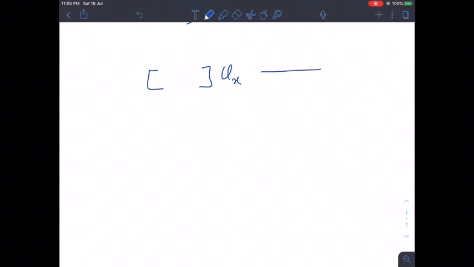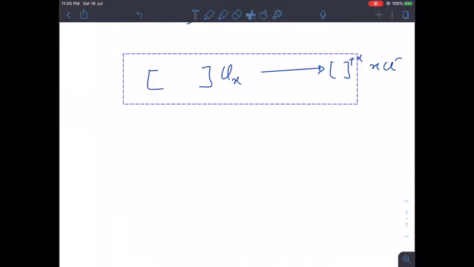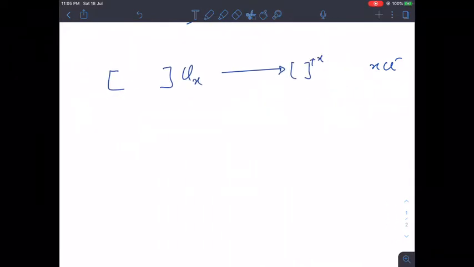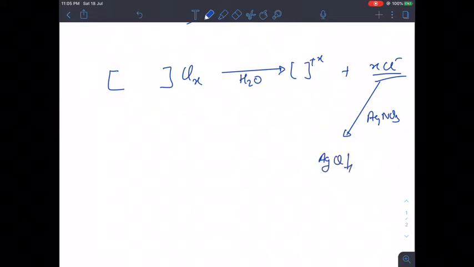So per mole of that compound it will give x chloride ions when dissolved in water, and if you are providing excess of AgNO3, then all of these chloride ions will convert into AgCl precipitate.